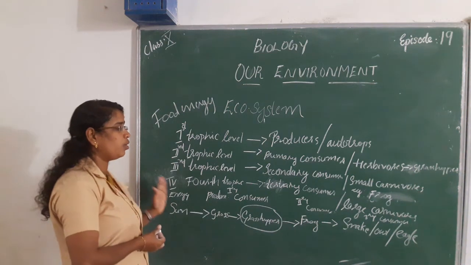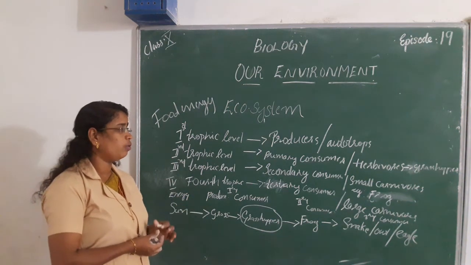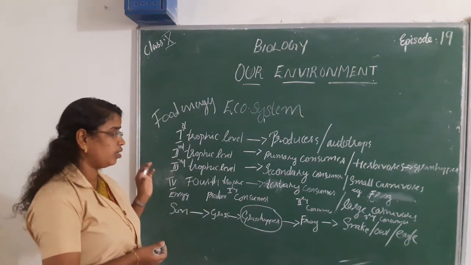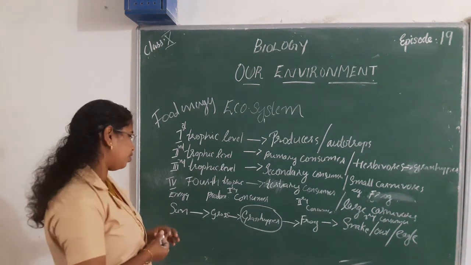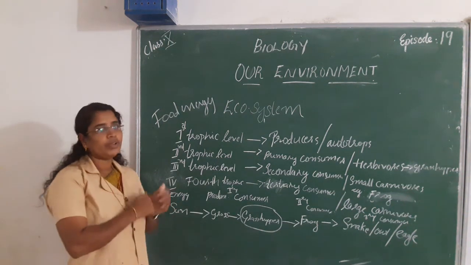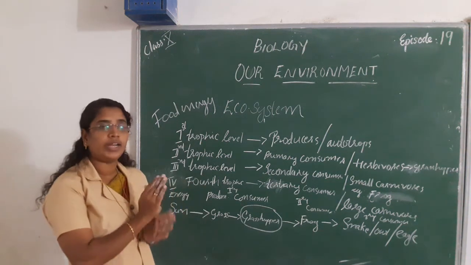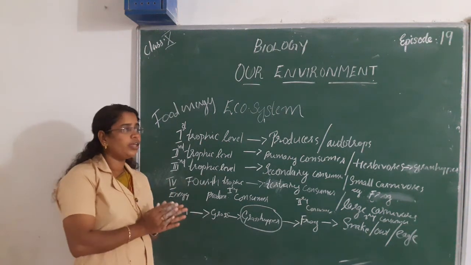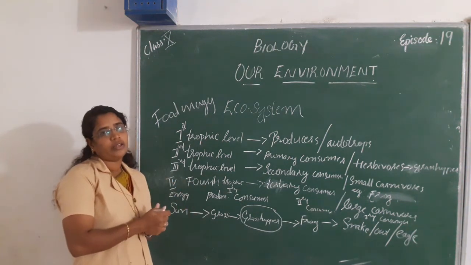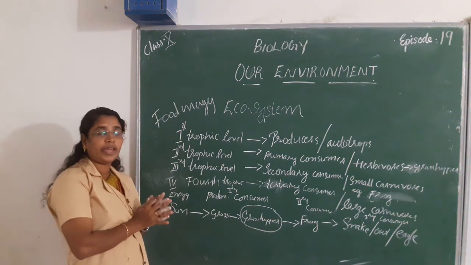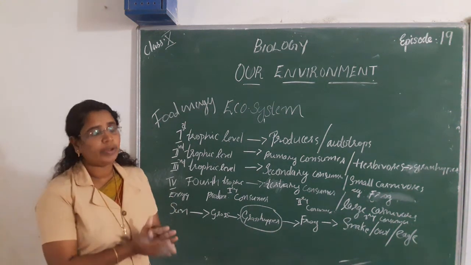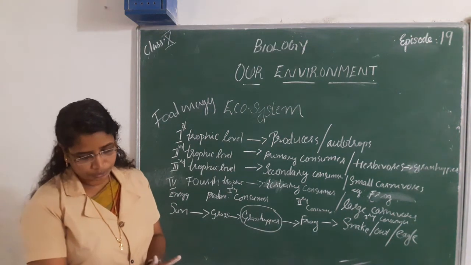The fourth trophic level includes tertiary consumers or large consumers. If we remove or kill any organism from a trophic level, that will affect the entire environment or ecosystem.